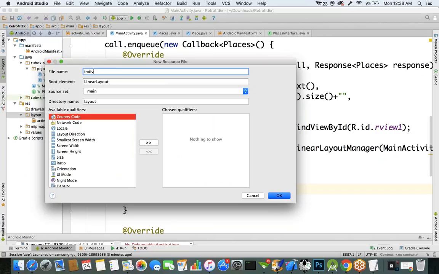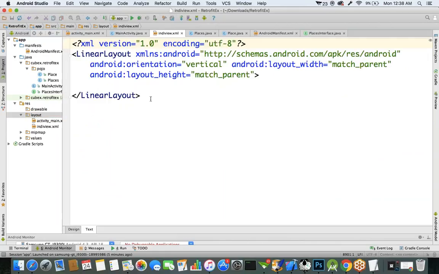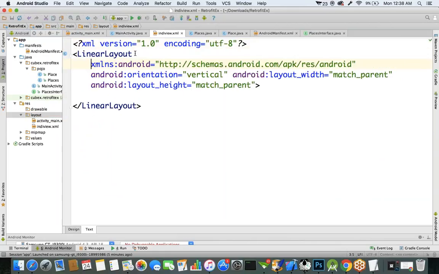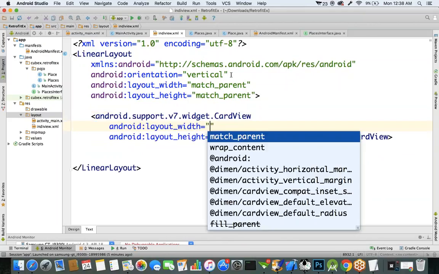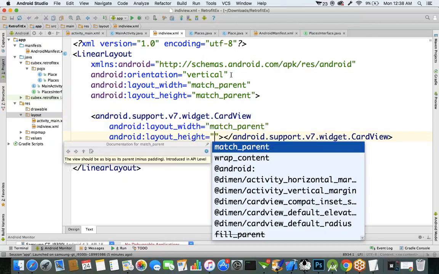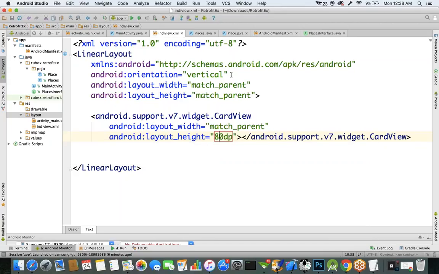Specify the XML file name as individual_view, the XML file. Okay. The main UI group we got as a LinearLayout, vertical orientation. Good. Now inside this LinearLayout, I want to create a CardView component. Width is match_parent, but height I'm specifying as 80 dp, or you can specify as wrap_content.